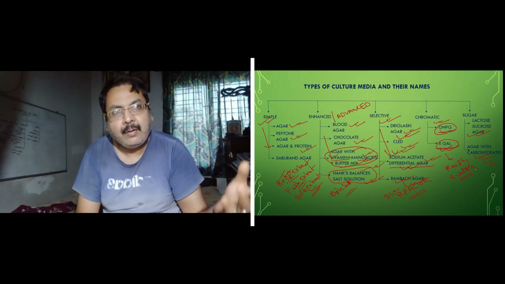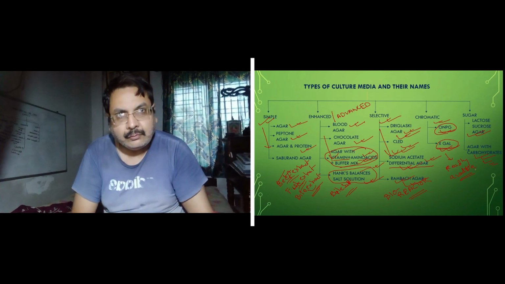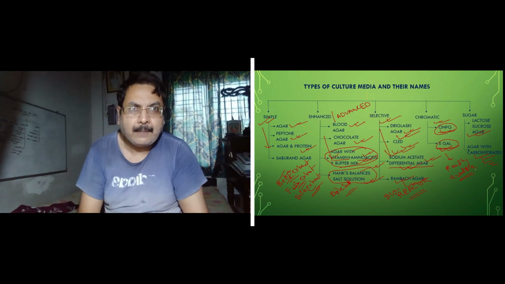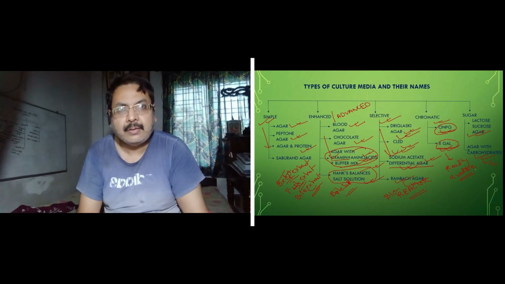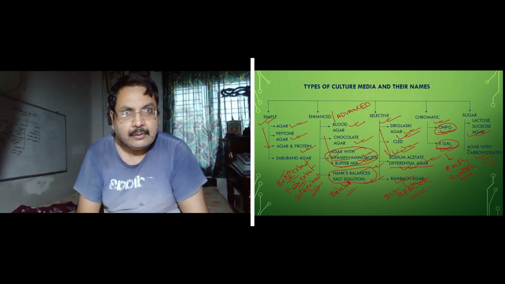It does not mean that you have to make a big amount. You can make a small amount, about 100 ml. For 100 ml, you can mix in 100 ml of water a few milligrams, say 100 milligrams of agar. So that you will do.